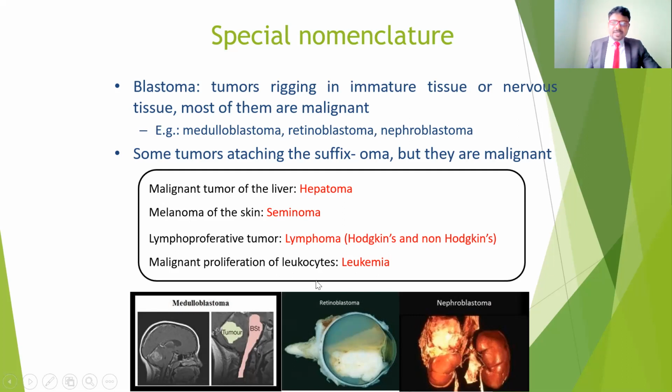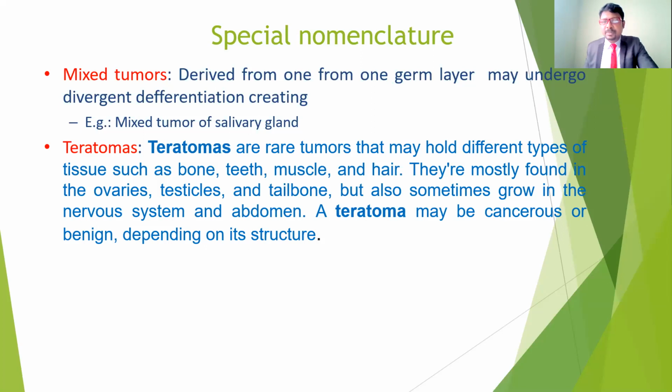And also malignant proliferation of the leukocytes, the white blood cells, that is, malignant cancer in the blood, is called leukemia. So these are some different names depending on the structures involved and the type of malignant cancer. If you understand this, then after seeing the name itself, we can understand what type of tumor it is. While reading investigation reports related to malignant or benign tumors, at least we have to understand what type of malignancy it is. And there are also some other special nomenclatures.